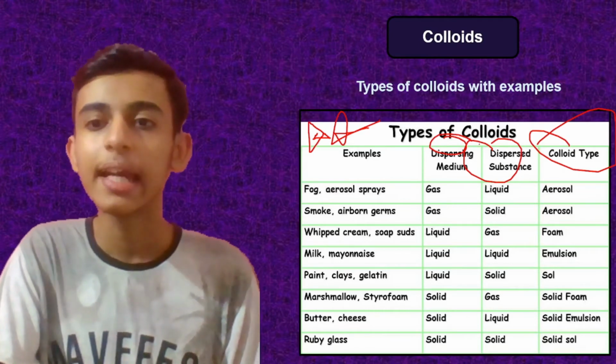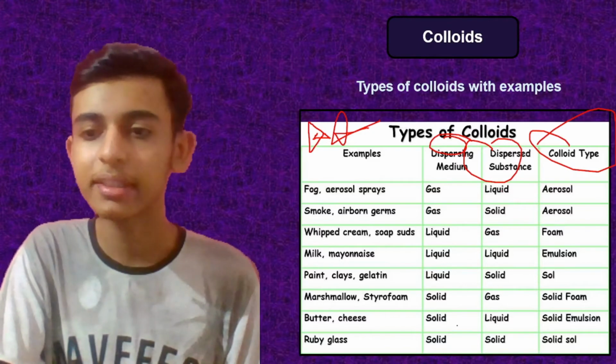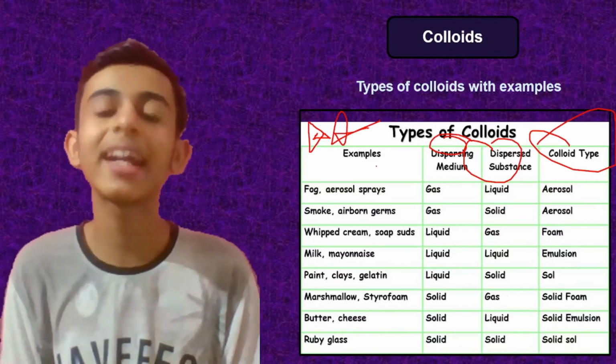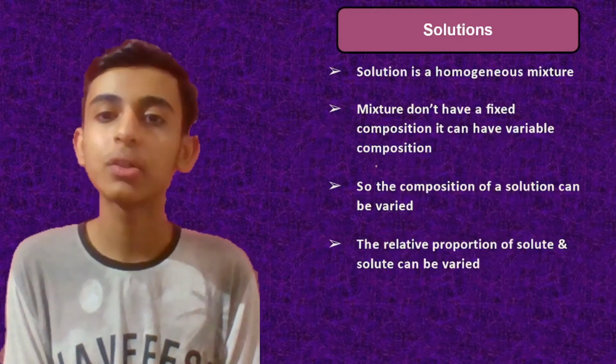These are the colloids. Here the dispersing medium is gas, and the dispersed substance is liquid. So this table you can learn right now. It's just direct: what is the solute and what is the solvent in this case. Clear? Now moving on to solutions.